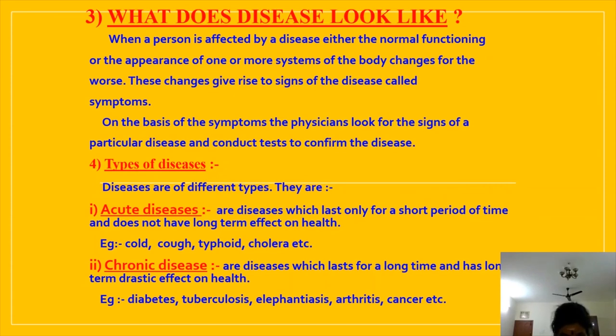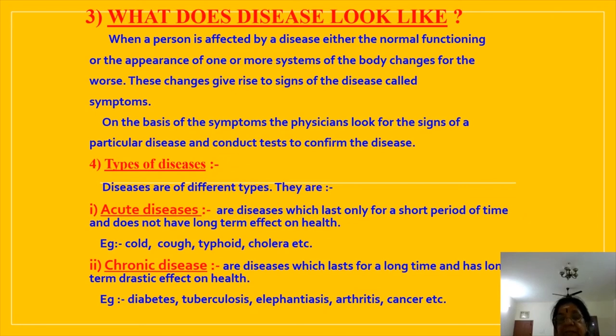So here it is given, what does a disease look like? That is, in the first place, how do we know that there is a disease? In other words, how do we know that there is something wrong with our body? There are many tissues in the body, as we have learned, plant and animal tissues, isn't it? These tissues make our physiological systems or organ systems function. Each of the organ systems has specific organs as its parts.